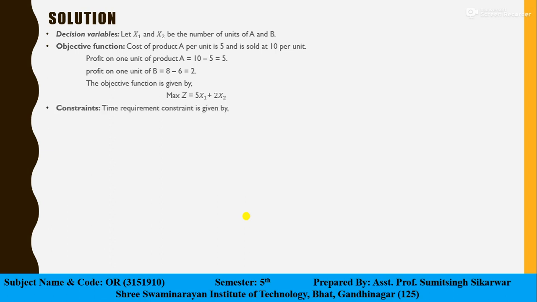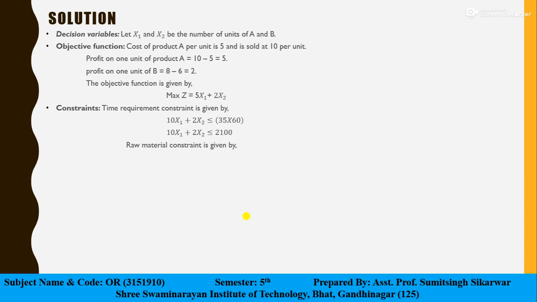Now the constraints. First we have the time constraint. We have 10 minutes and 2 minutes for products M and N, and 35 hours maximum. So the equation becomes 10x1 plus 2x2, which must be less than or equal to 2100.